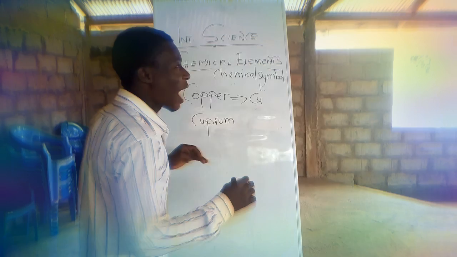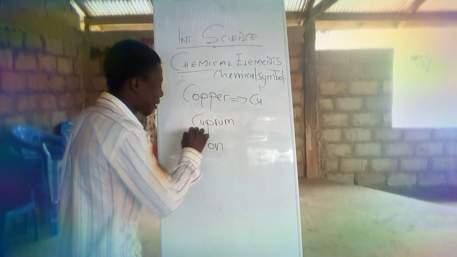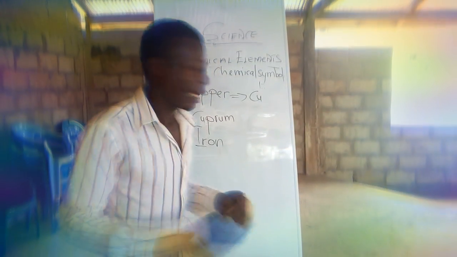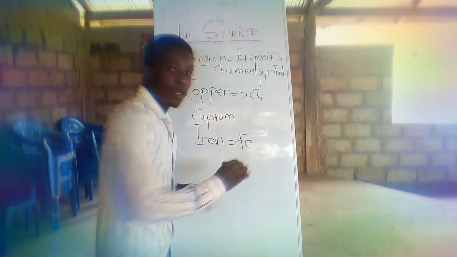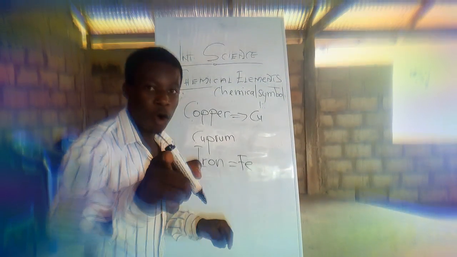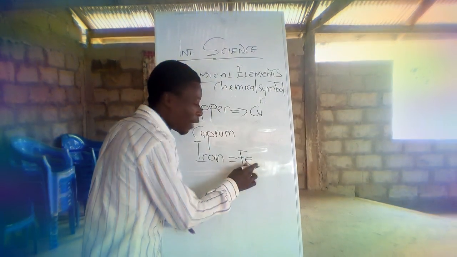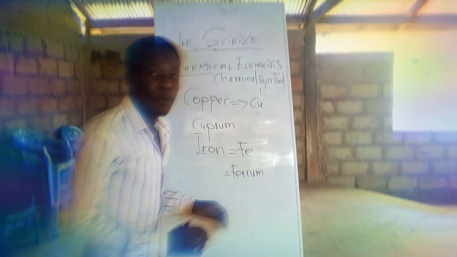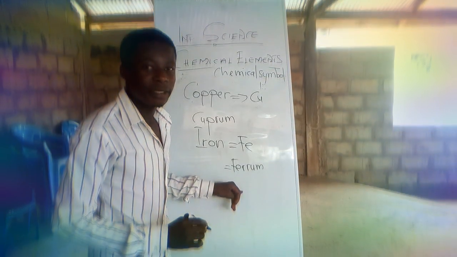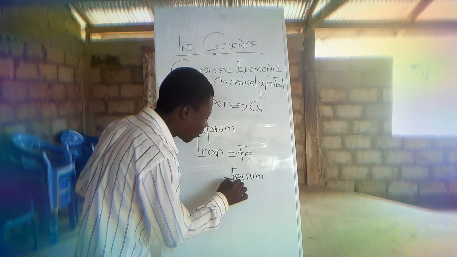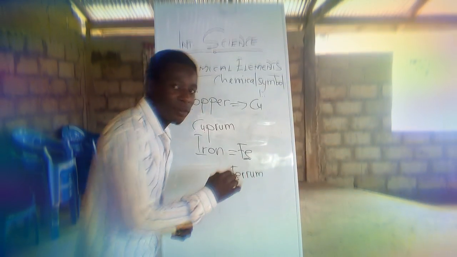And more to the point, we have iron. Iron too is an element, but it is not part of the first 20 elements. Its chemical symbol is Fe. Somebody will say, why is it Fe but not Ir? No. In every rule, there's an exception. This is because the Latin people call it ferrum, so they took the Fe as its chemical symbol. I hope you are getting me clearly.